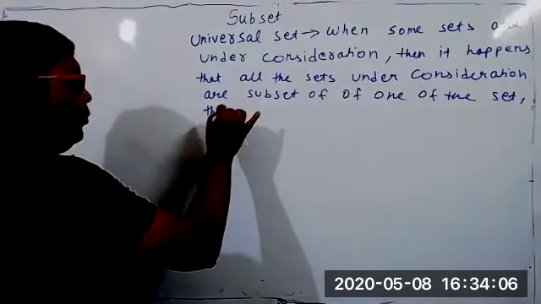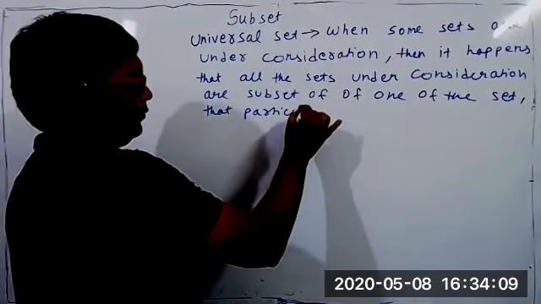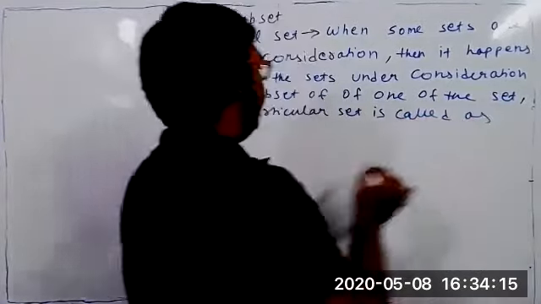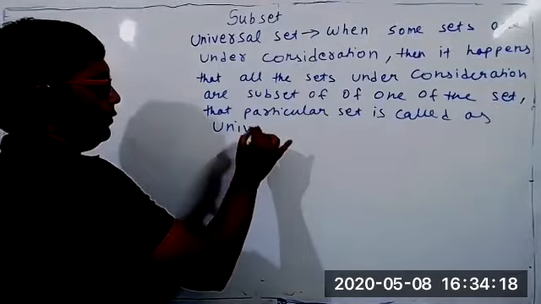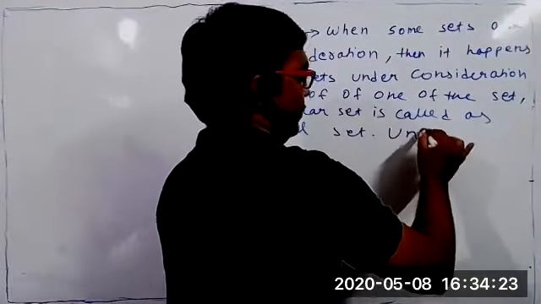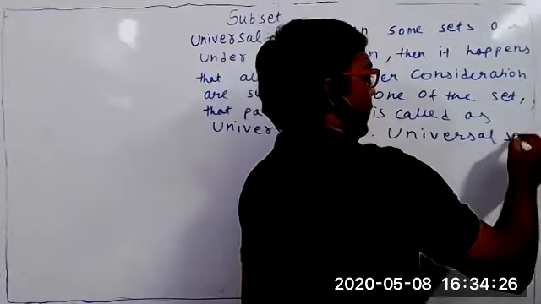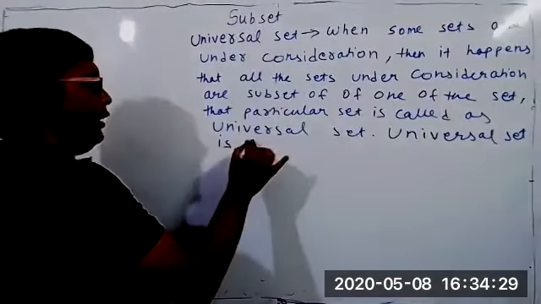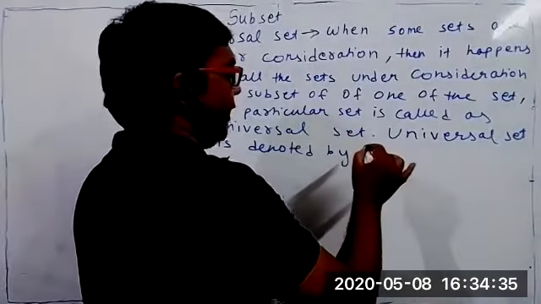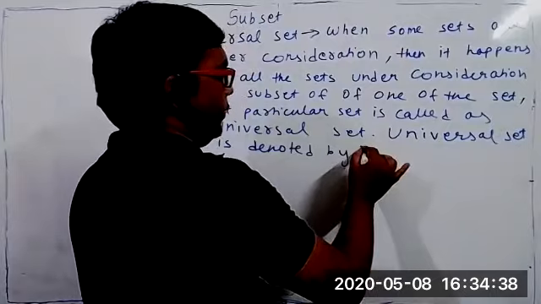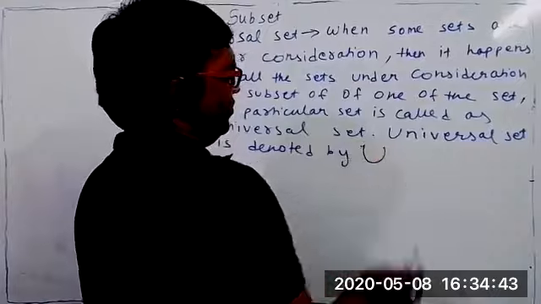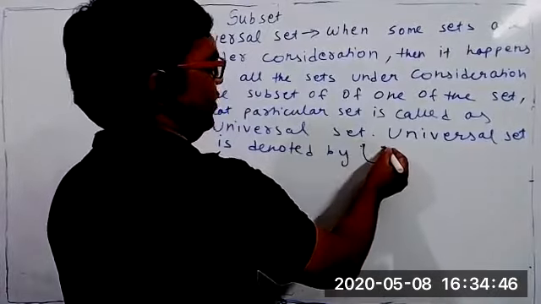That particular set is called the universal set. The universal set is denoted by U, capital U. We use capital U to denote the universal set this way. Usually we write it like this, capital U, but sometimes we put a small mark. Capital U only, as a whole.